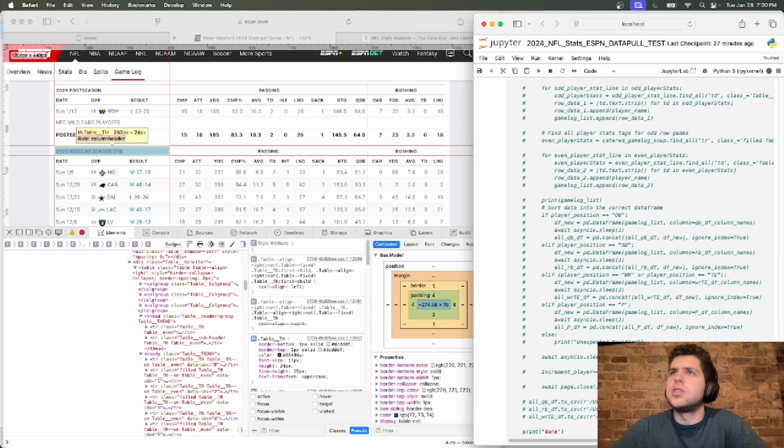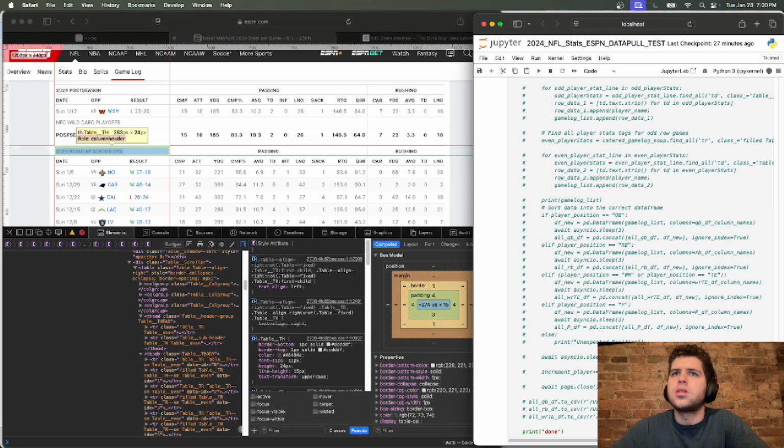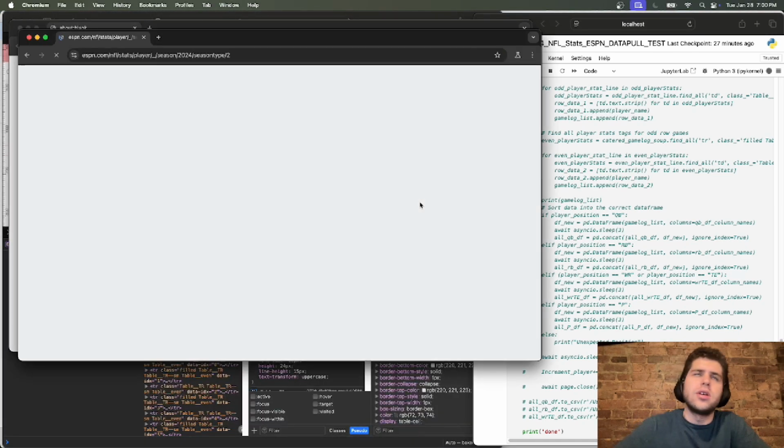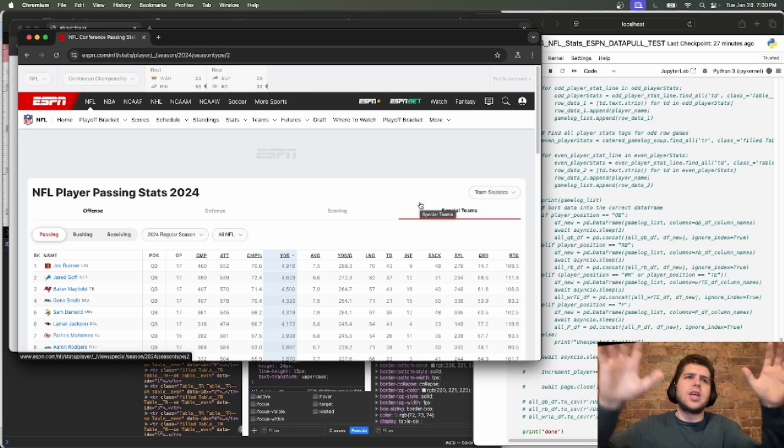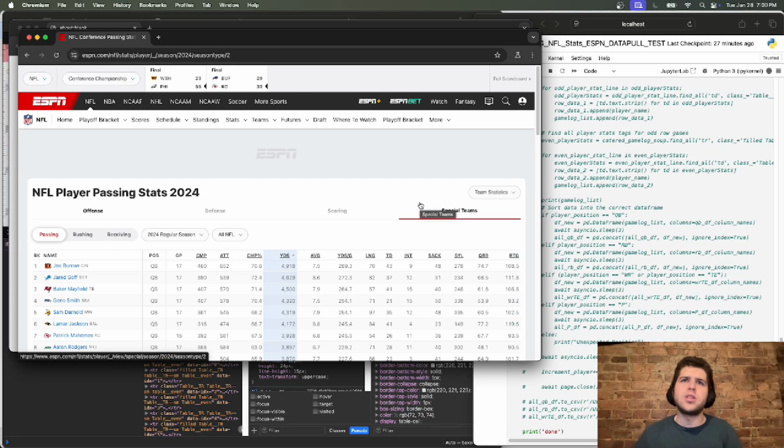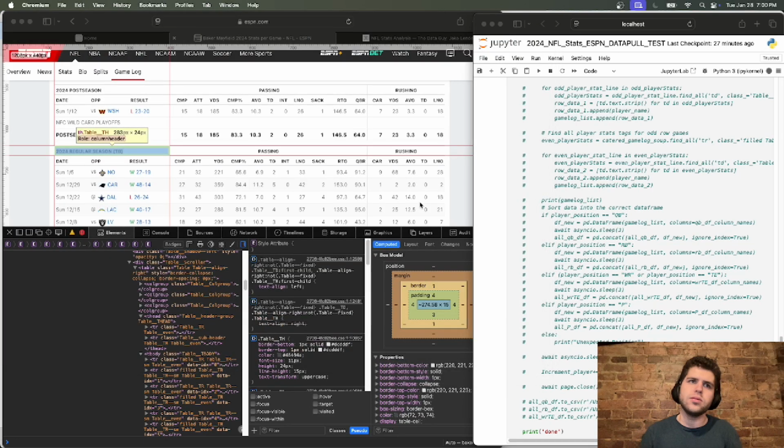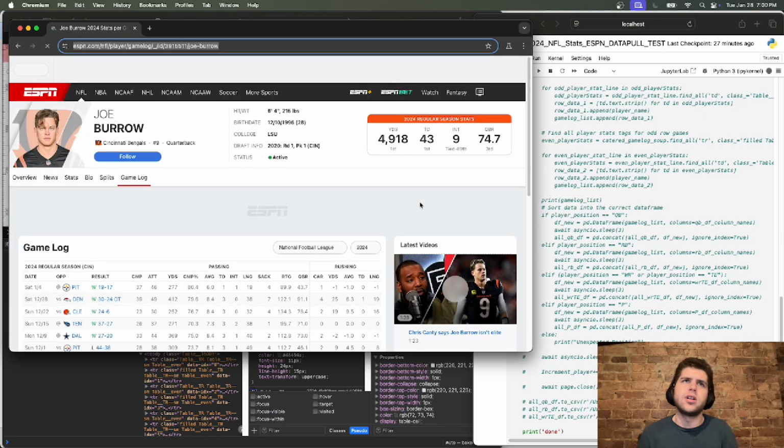So what we're going to do here is run this code. And where is the code? Oh, okay, so here. What it's going to do is take the top 50 passers, then run every one of those top 50 passers individually. And that's what we're about to see here.